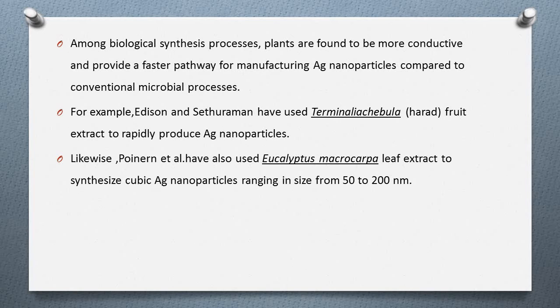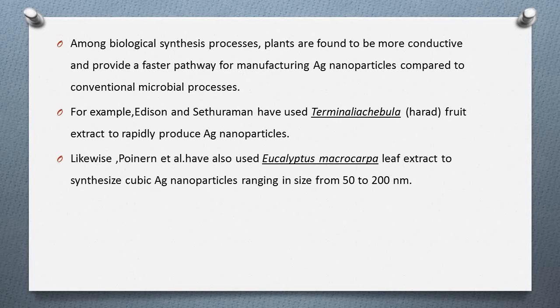Among biological synthesis processes, plants are found to be more conducive and provide a faster pathway for manufacturing silver nanoparticles compared to conventional microbial processes. For example, Edison and Sethuraman have used Terminalia chebula, that is harad fruit extract, to rapidly produce silver nanoparticles.